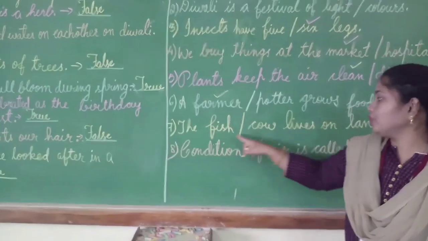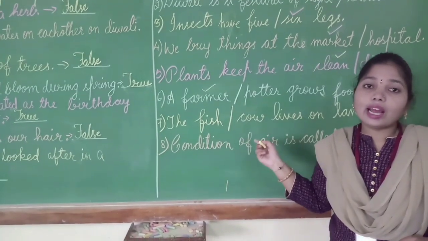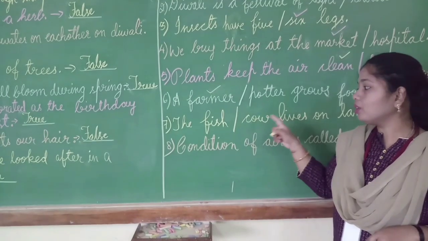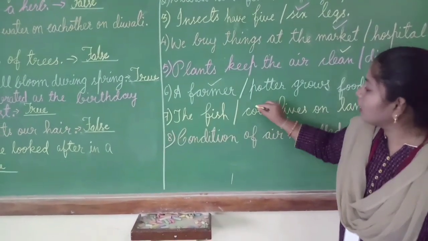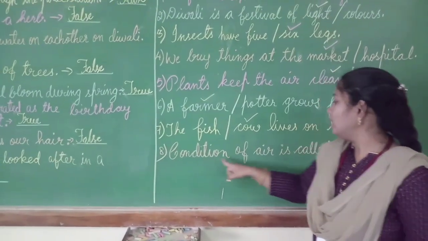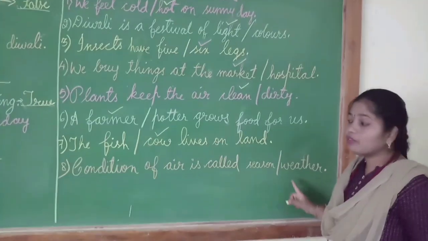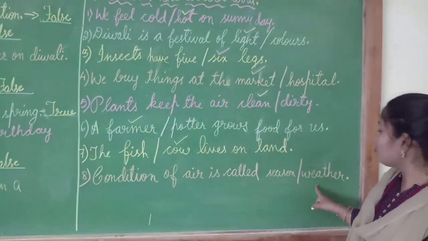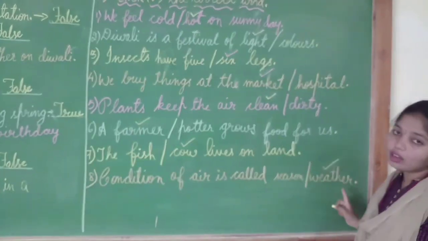Next, the fish or cow lives on land. Children, which animal will live on land? Yes, fish will live in water and the cow lives on land. So, what should I take here? Yes, I will take cow. The cow lives on land. Next, condition of air is called season or weather. The condition of air is called what, children? Condition of air is called weather. So, I will put a right mark for weather.